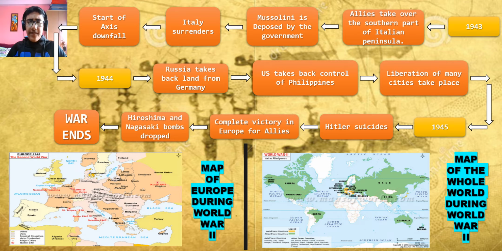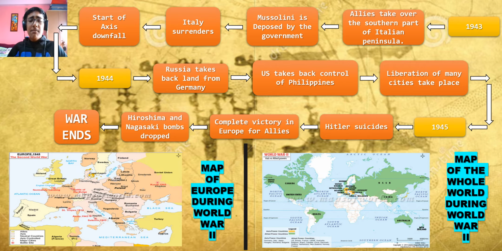We proceed to 1944, and this is one of the last years of World War II. And Russia takes back land from Germany after entering the Allied power side. And the US takes back control of the Philippines, and the Philippines was a colony of the US for a long time, for about 300 years, till after the US's independence from Spain, and Japan had conquered the Philippines only for a few months, 8 to 9 months, and the US has taken back the Philippines from Japan in the Battle of Philippines.